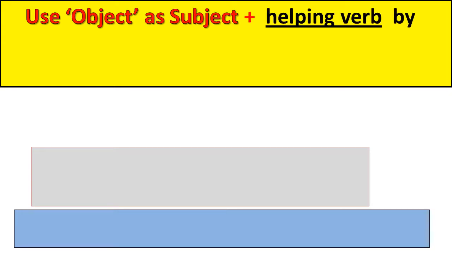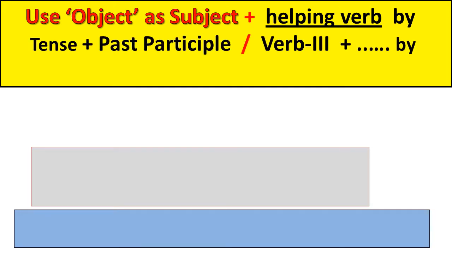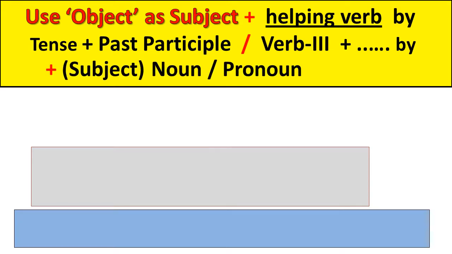After understanding the subject, verb, and object and the concept of the voice, now we study how to solve the examples of active voice and passive voice. First, use the object as the subject, then write the helping verb by tense, then write the past participle or third form of verb, then write the remaining parts of the sentence, then write the word by and complete it with the subject as a noun or pronoun change. This is the simple technique, this simple formula, to write the answer from active voice to passive voice. With the help of this formula, we write the answer in an easy way.